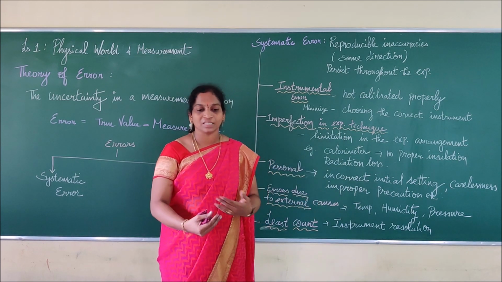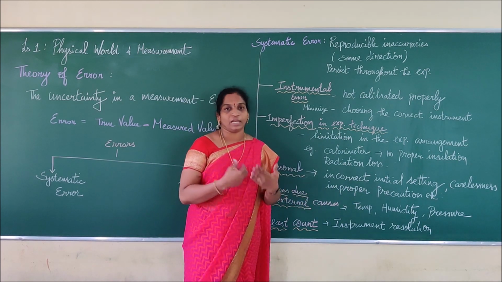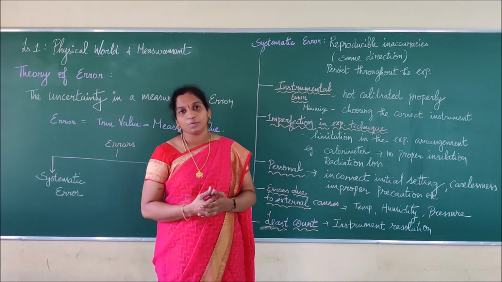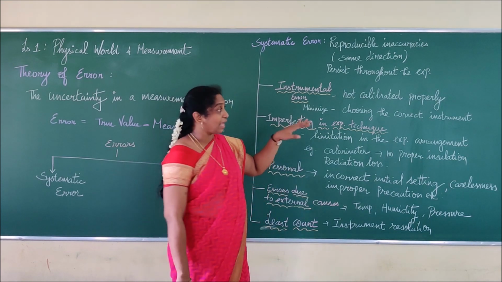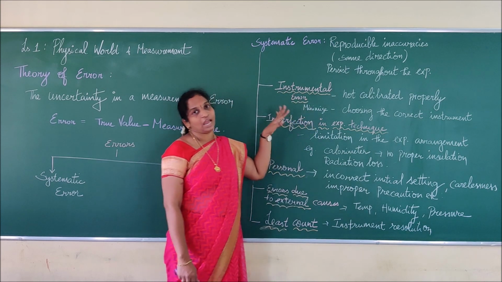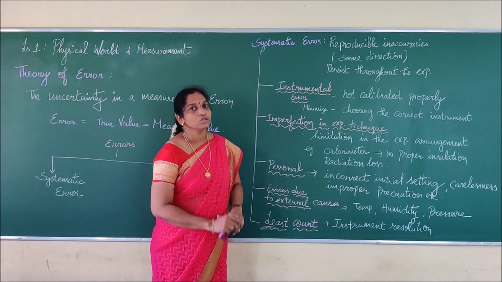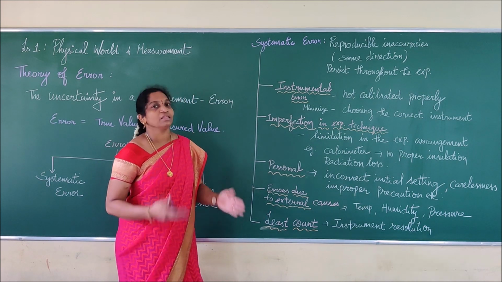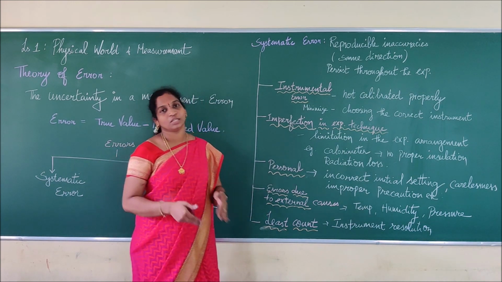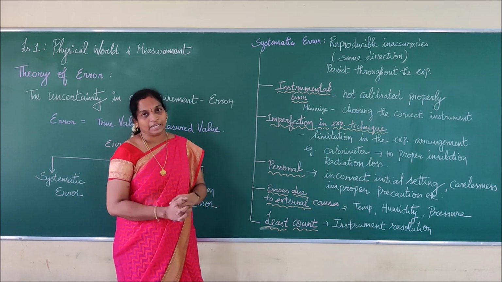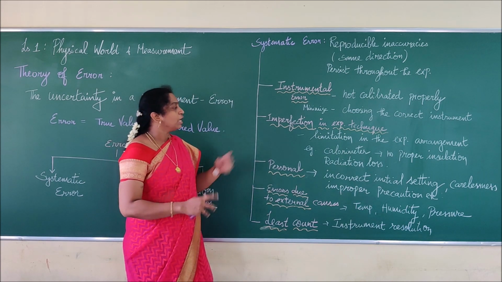So we will go and see that. How is it? Okay, it is perfect. So we have to check it, right? Check it and then take that instrument. Then the error can be minimized and eradicated, right? So you know about instrumental error. Instrumental error is nothing but a wrong calibration in the instruments. We call that type of error instrumental error.